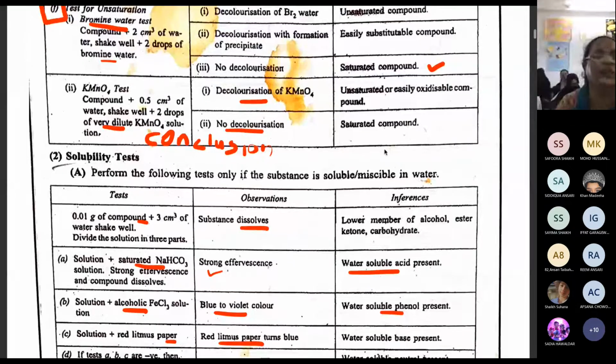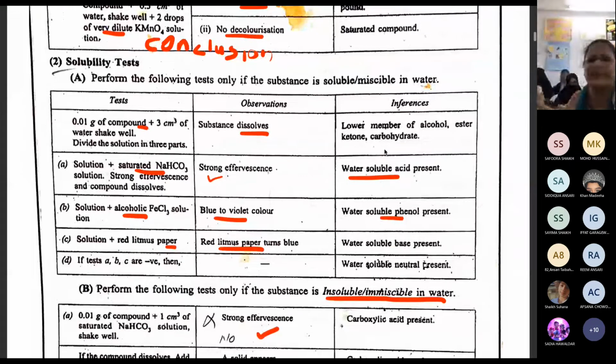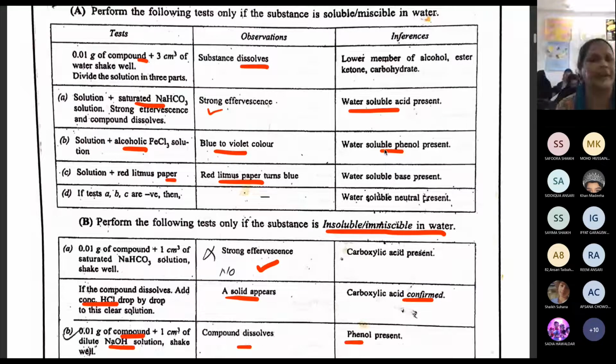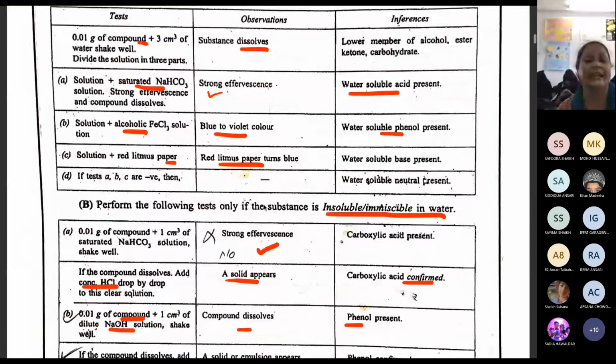Everybody, now we can go for solubility. Is the preliminary test clear? Good. Now we go for the solubility test. Solubility is what I told you: it can be water soluble, miscible, or immiscible. If it is soluble or miscible, we go for this chart. Otherwise, we go for this table. There are two tables. If it is miscible, what can be present? There can be lower members of alcohol, ketones or carbohydrate.